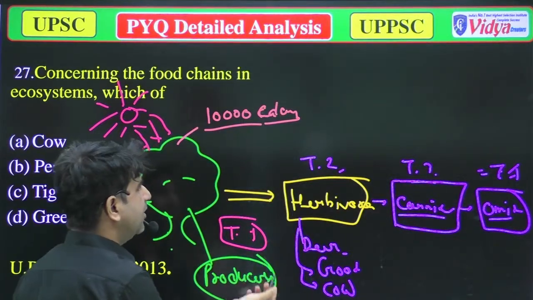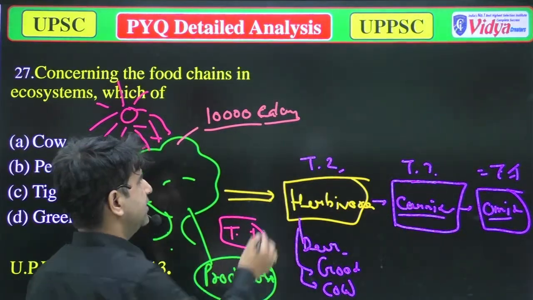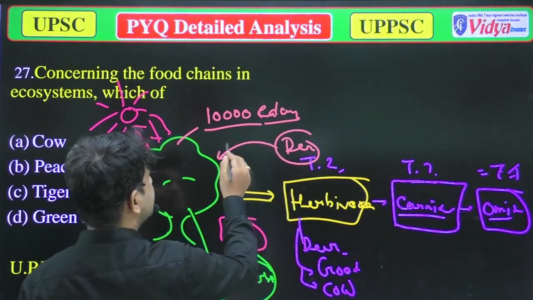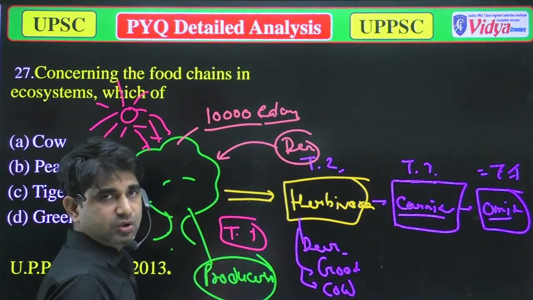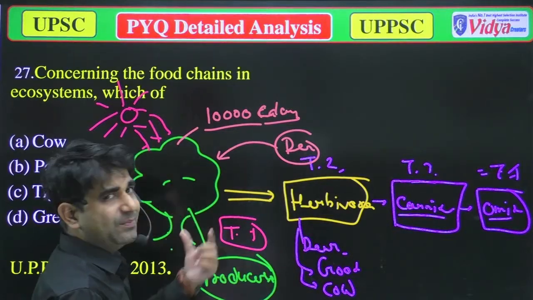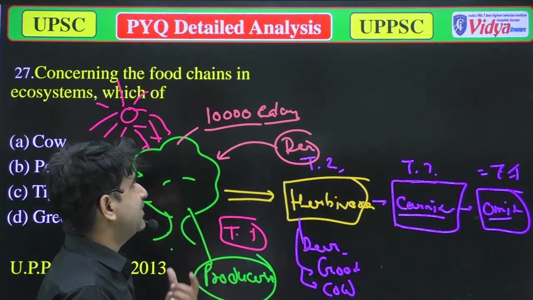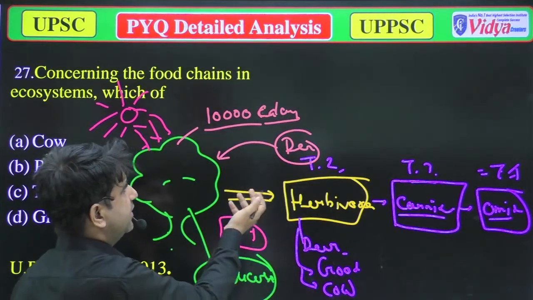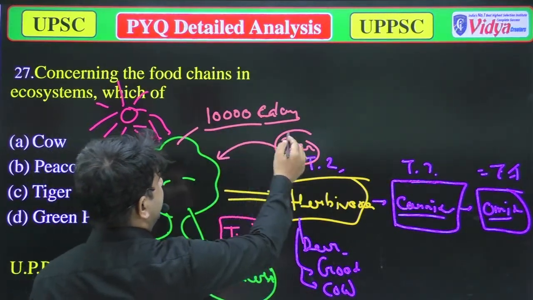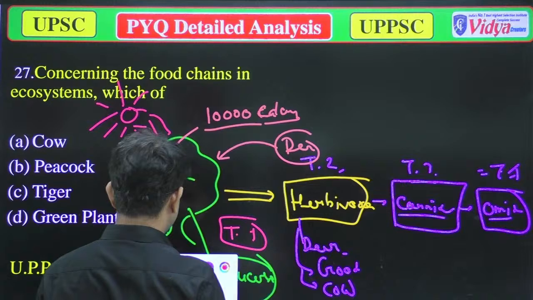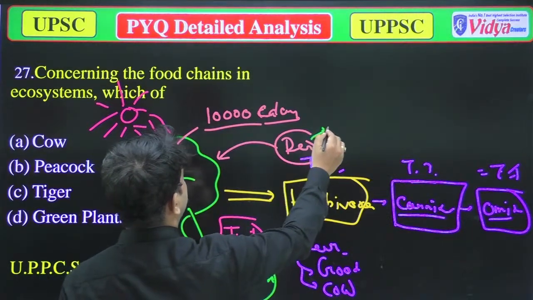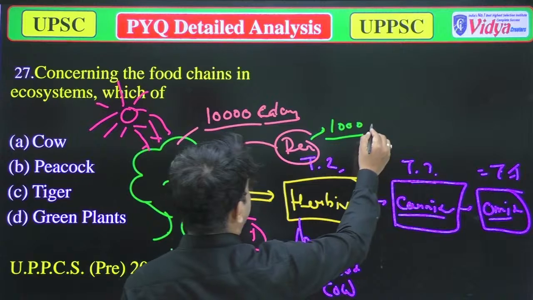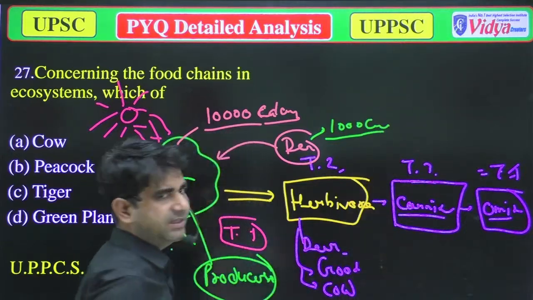And a deer has fully consumed that plant. So due to the 10% law, only 10% energy will be transferred to the deer. That will be 1000 calories of energy.